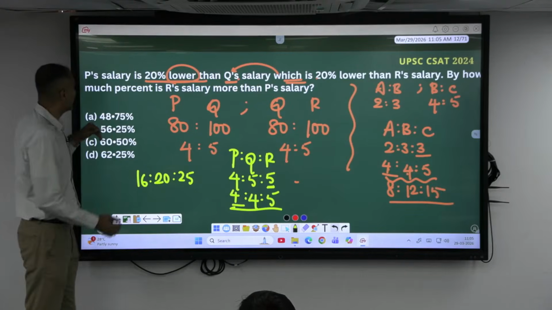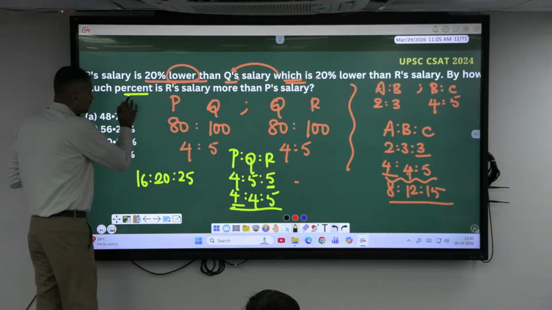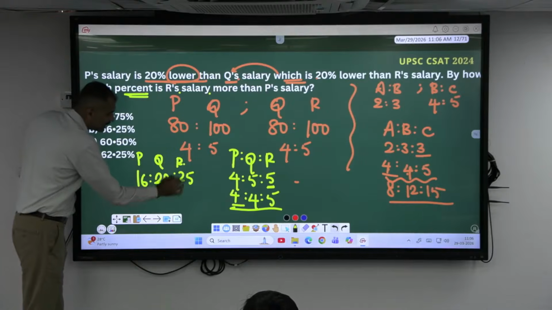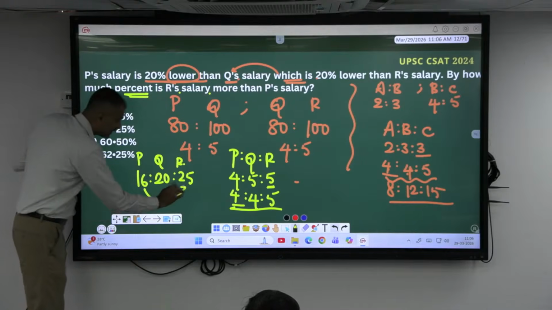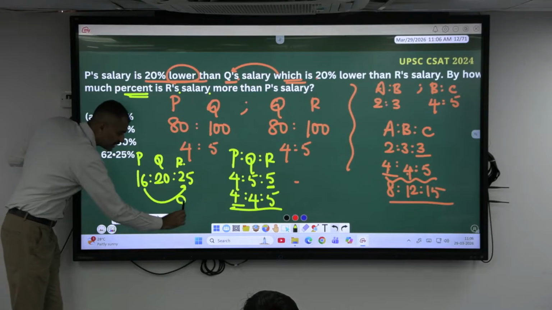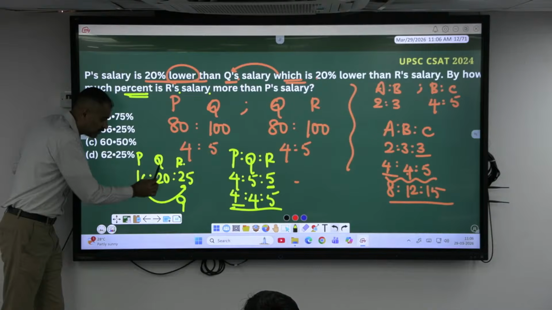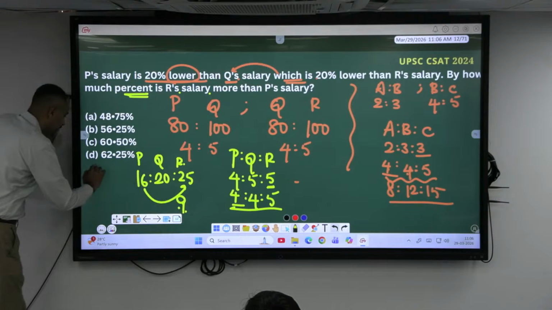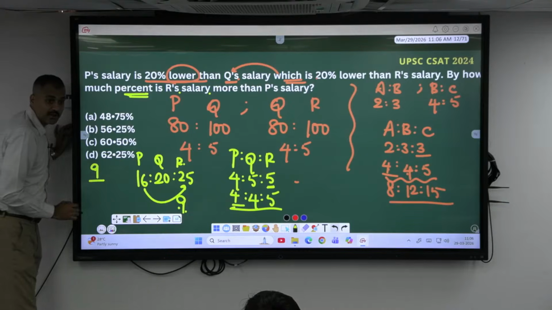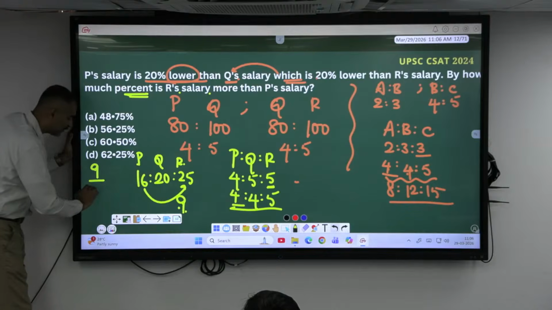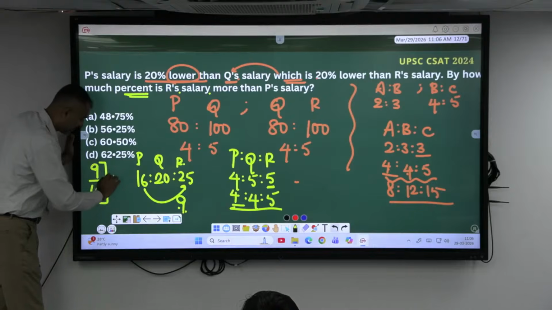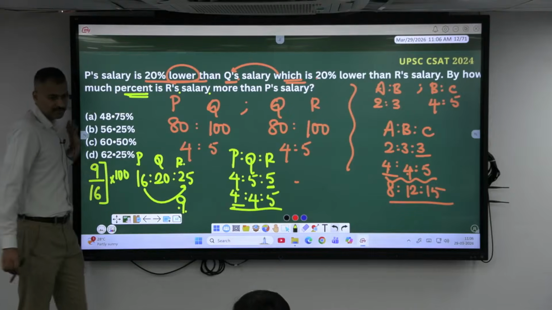Now coming back to the question here. He is asking by what percentage R salary is more than P salary? R salary, P, Q, R. R salary, is it more than whose salary? P salary? Is it more, sir? How much more, sir? 9. If P is getting 16 rupees, Q will be getting 20 rupees and R will be getting 25 rupees. Hence, R is getting 9 rupees more than P. So this 9 rupees has to be compared with what? Whose salary? He has more than this one, right? So compare it with P's salary. This is in what here? Fraction. What should I need? Into 100. Can you do this one? Come on, sir.